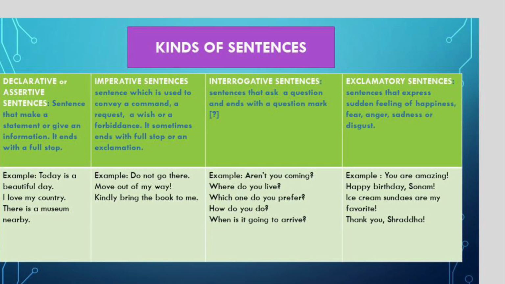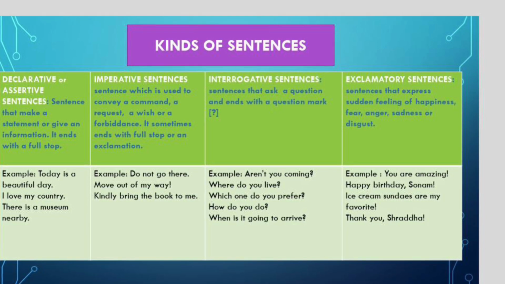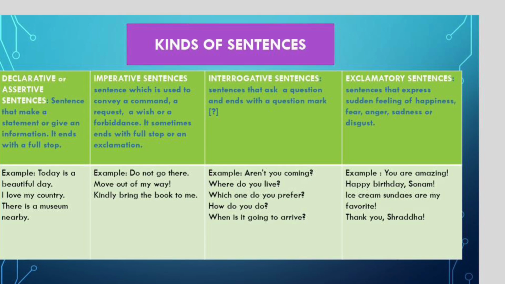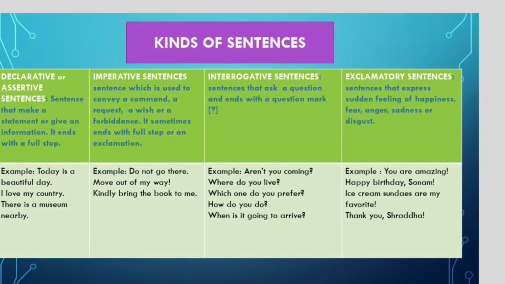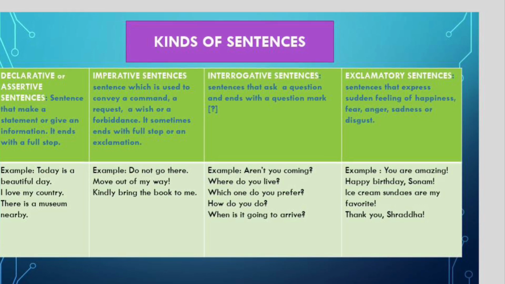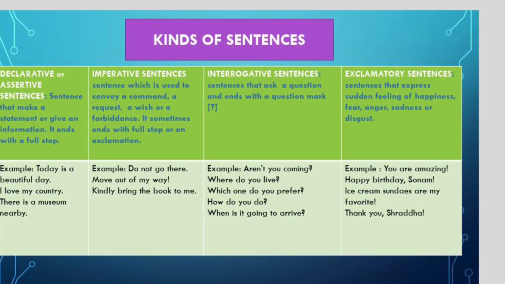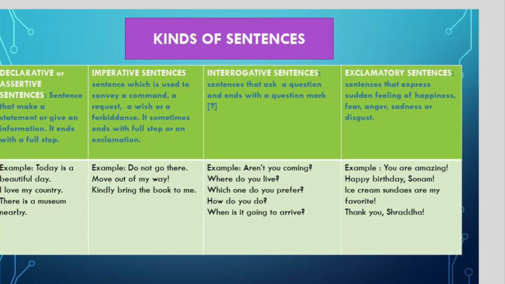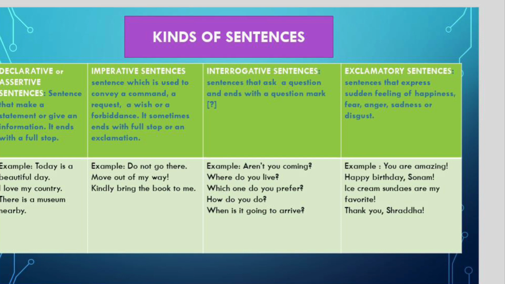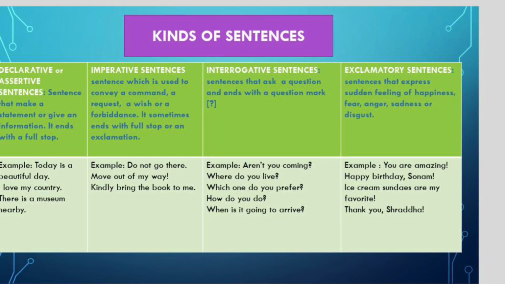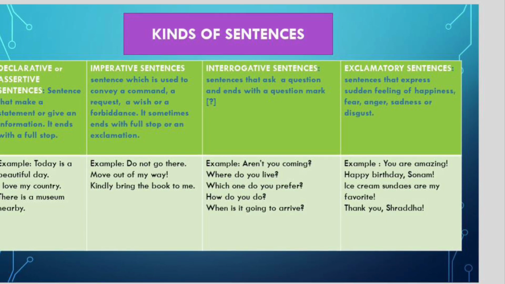Now, interrogative sentences are those sentences that ask a question. And always remember, an interrogative sentence always ends with a question mark. For example, aren't you coming? Where do you live? Which one do you prefer? How do you do? When is it going to arrive? So see, you will see that at the end of the sentence there is a question mark, all right? And of course, last but not the least, we have the exclamatory sentence.